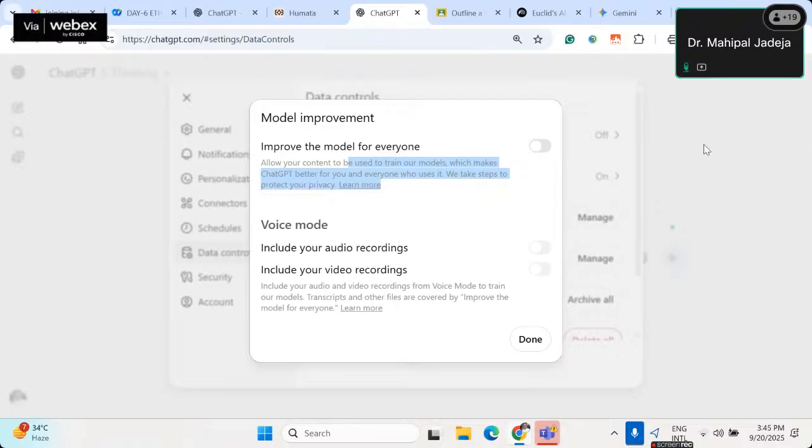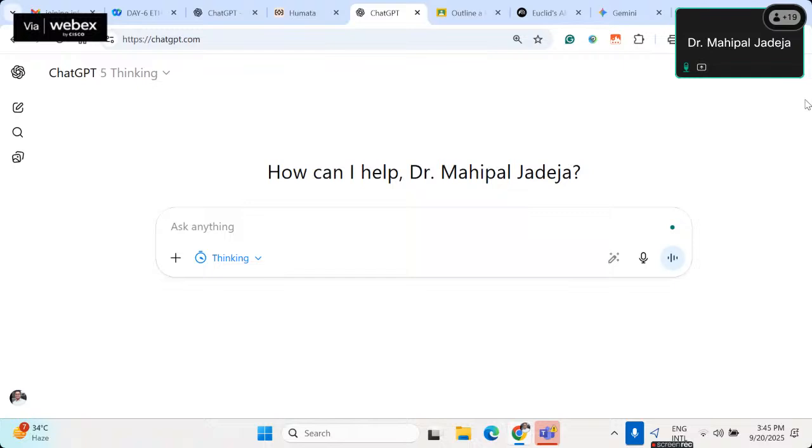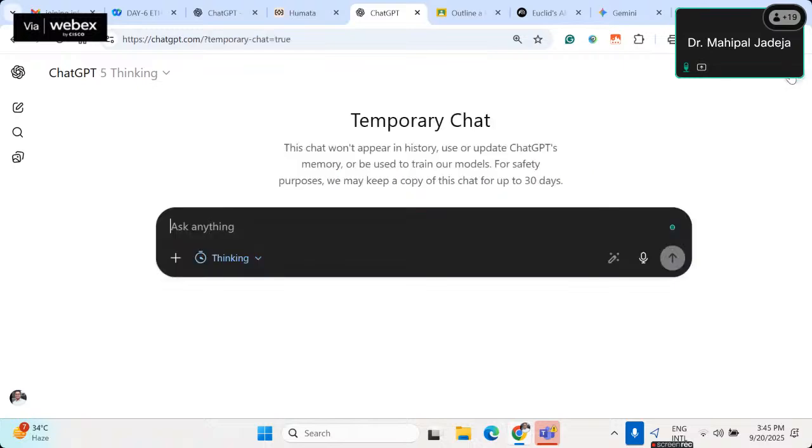And of course, there is also a private mode. If you want something that is not required to be stored in memory, then you can go to the temporary chat option. Whatever is there will be removed after 30 days. So that option is also there. Okay, fine. Now maybe I can talk briefly about one more tool. Any other questions? I will check the chat box in case you have any. Okay, no questions.